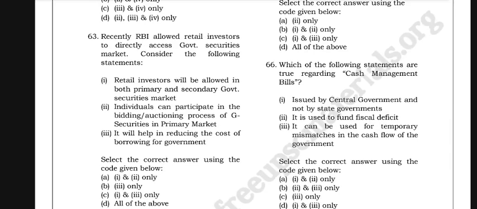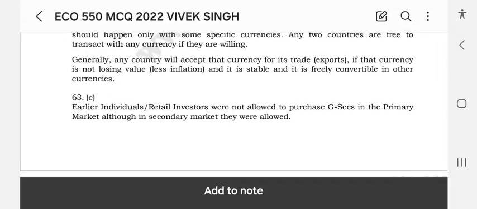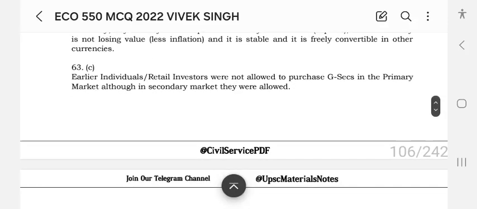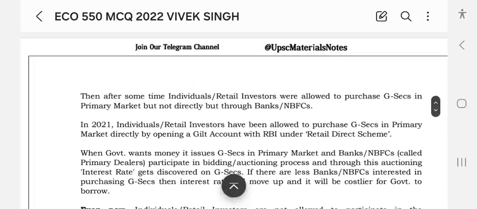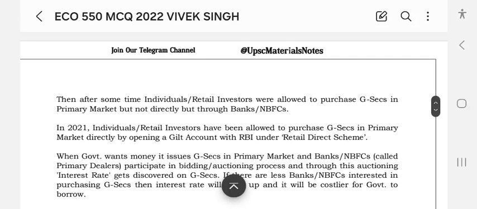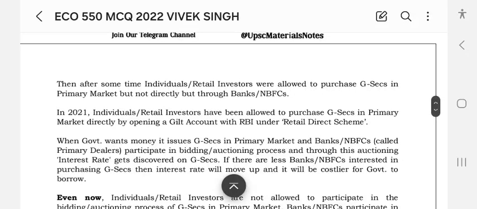Earlier, individuals or retail investors were not allowed to purchase G-Secs in the primary market. Through the secondary market they were allowed. Then after some time, retail investors were allowed to purchase G-Secs in the primary market, but not directly, only through banks or NBFCs. Now individuals or retail investors have been allowed to purchase G-Secs in the primary market directly by opening a gilt account with RBI under the Retail Direct scheme.